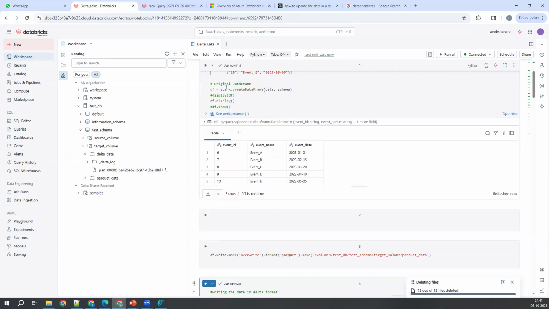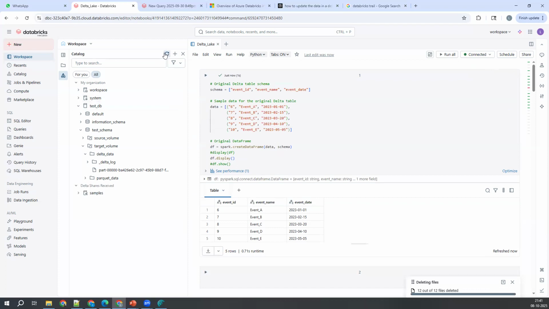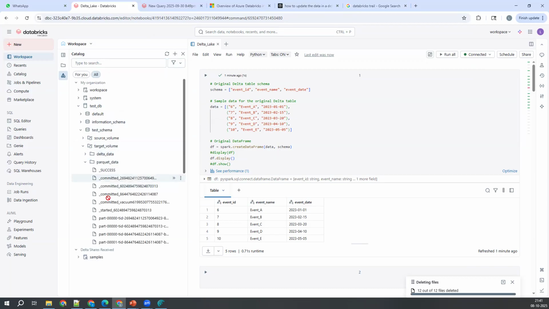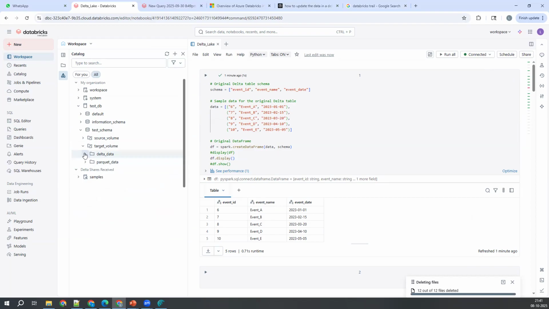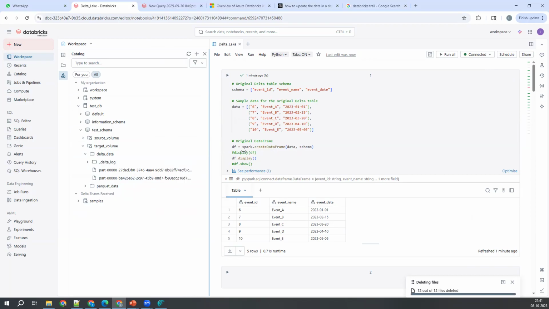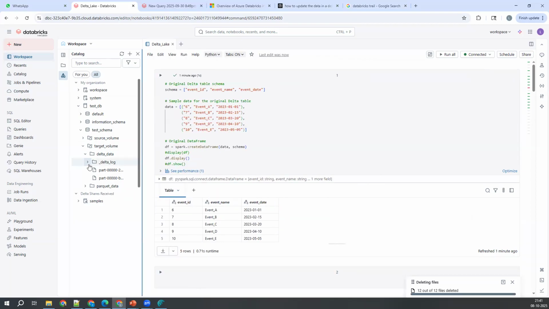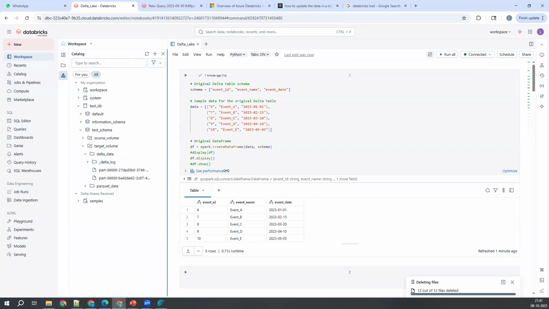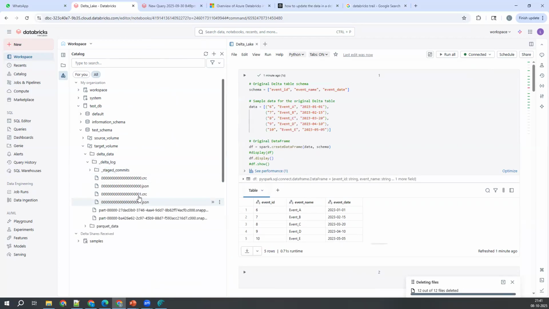Okay, so I've written the data. Let me refresh here. When you keep inserting the data into the table, into the folder, what is happening? Not this one, delta data. Every time you insert data to that table, it is creating a new file. One more thing you need to observe is that under the delta log, every time it is creating one CRC and one JSON file. The JSON file maintains the metadata related to these files here.